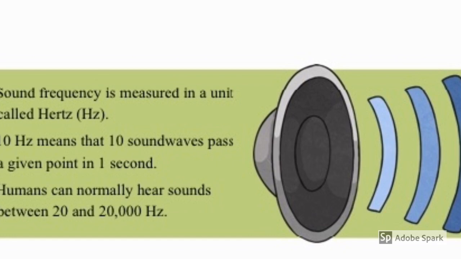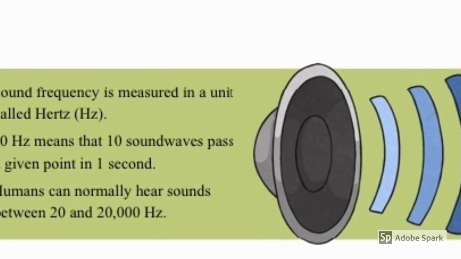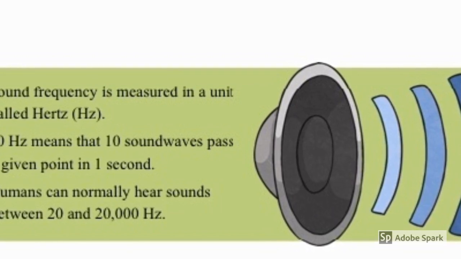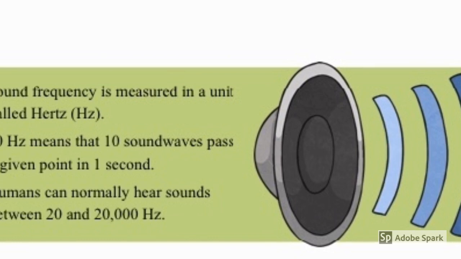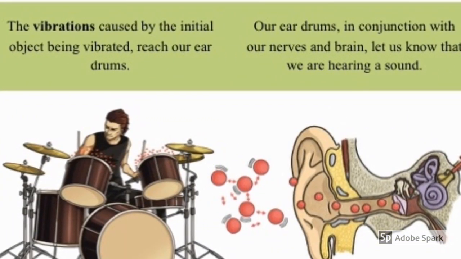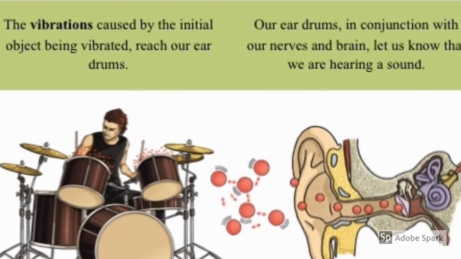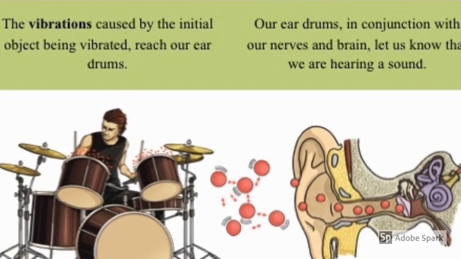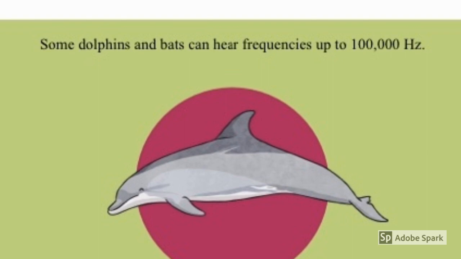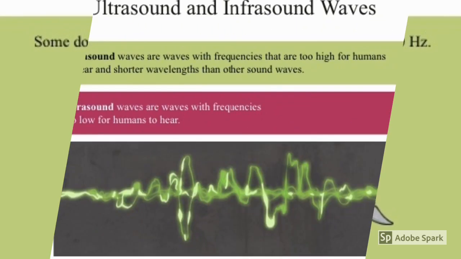Sound frequency is measured in a unit called hertz. 10 hertz means that 10 sound waves pass a given point in 1 second. Humans can normally hear sounds between 20 and 20,000 hertz. So how do we hear sounds? The vibrations caused by the initial object being vibrated reach our eardrums. Our eardrums, in conjunction with our nerves and brain, let us know that we are hearing a sound. Did you know that some dolphins and bats can hear frequencies up to 100,000 hertz?